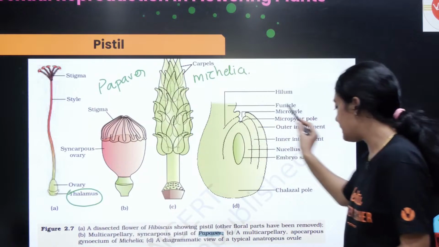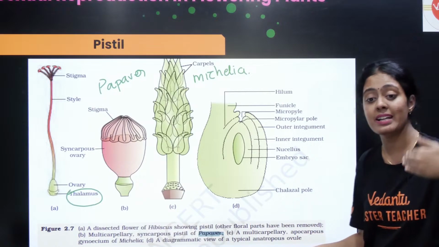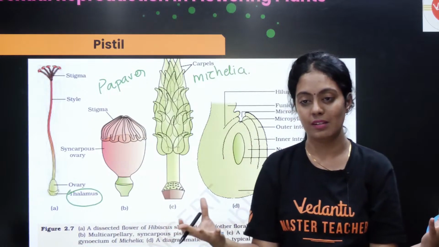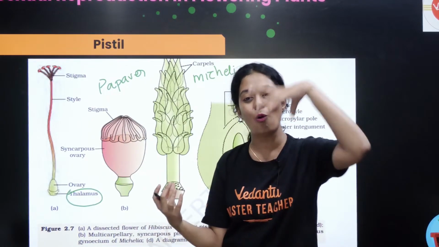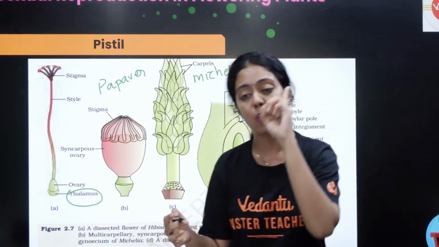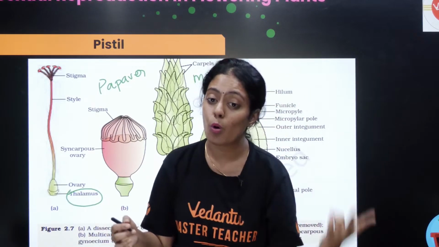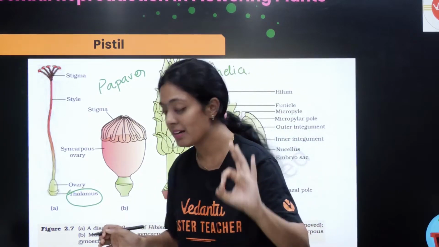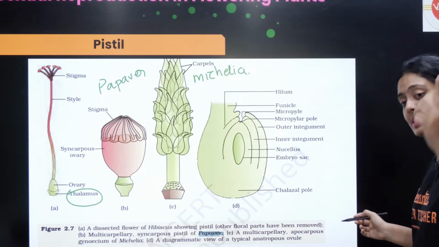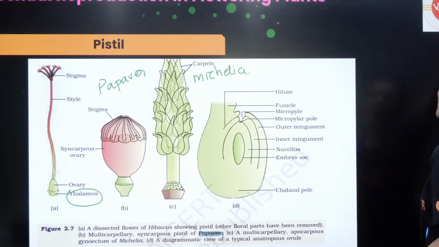And what is this? This is a diagrammatic section of ovule. Ma'am, you just said ovary, where did the ovule come from? So inside the ovary, children, there is ovule. There can be one ovule, or more than one ovule. Am I clear still here? An ovary can contain ovules, a single ovule or multiple ovules.